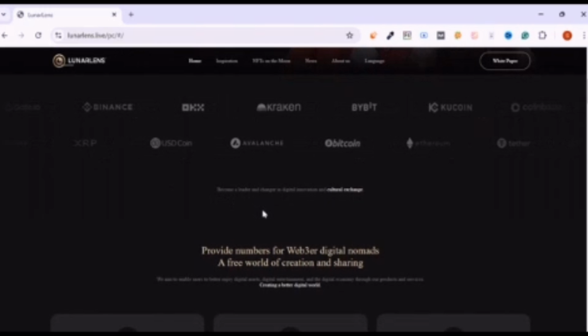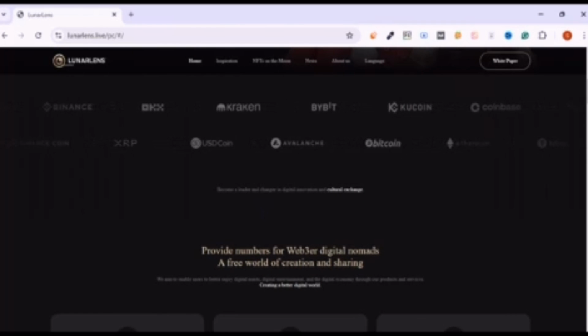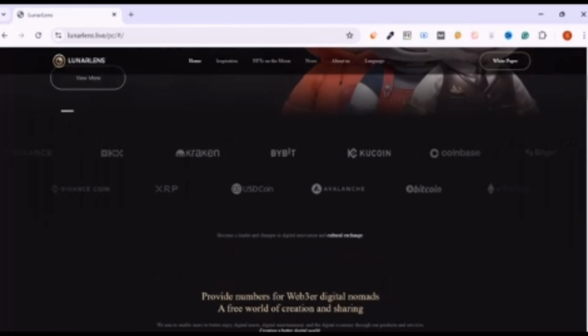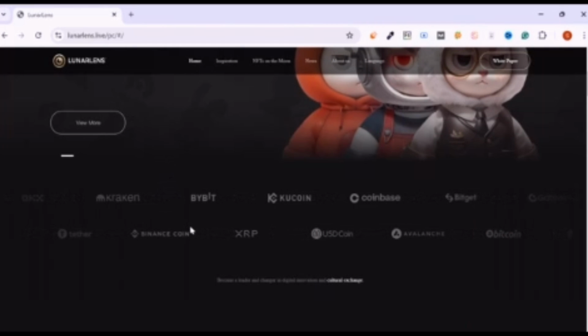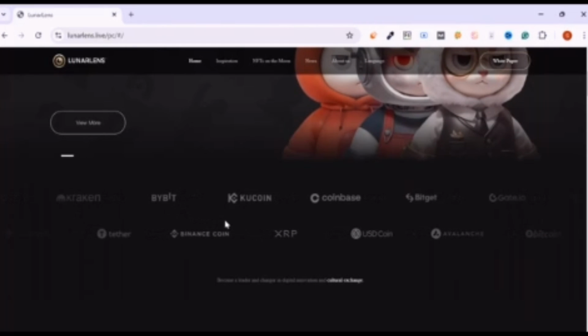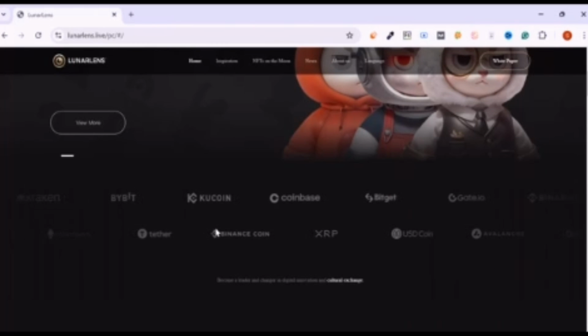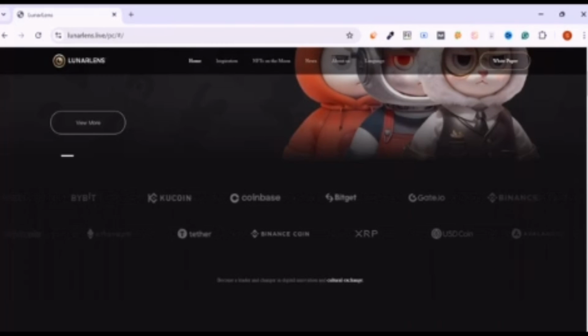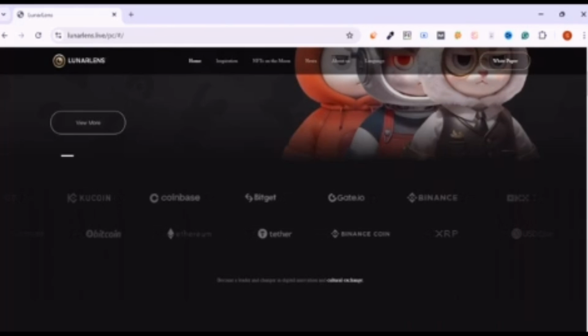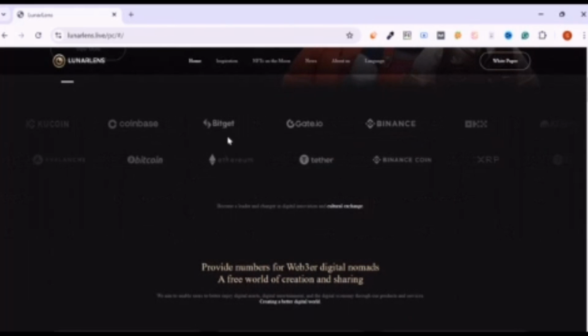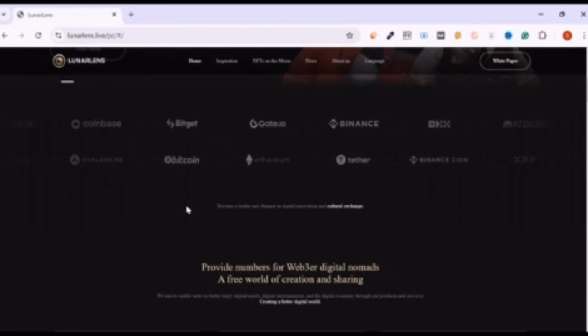Become a leader and changer in digital innovation and cultural exchange. Here are the exchanges on which Lunarlens is going to list: Bybit, KuCoin, Coinbase, Bitget, Gate.io, Binance, Binance.com, XRP, Tether, Ethereum, Bitcoin. Like there are coins and exchanges. You can see the flow of coins and exchanges right here.